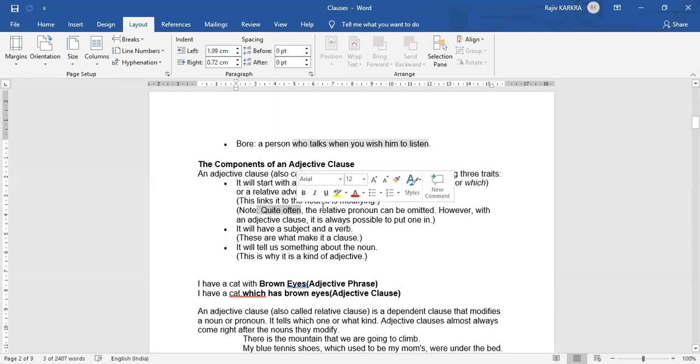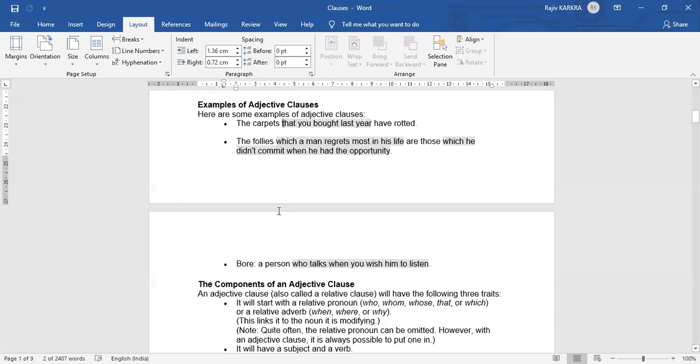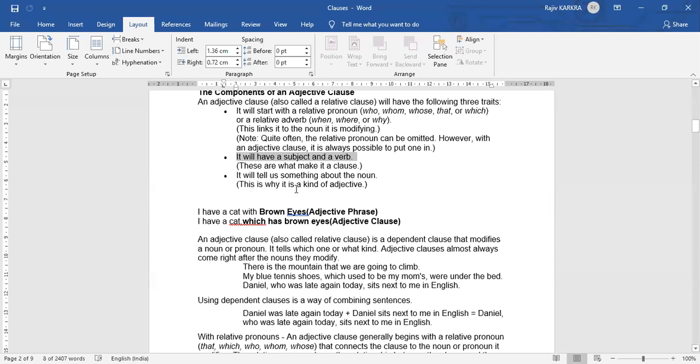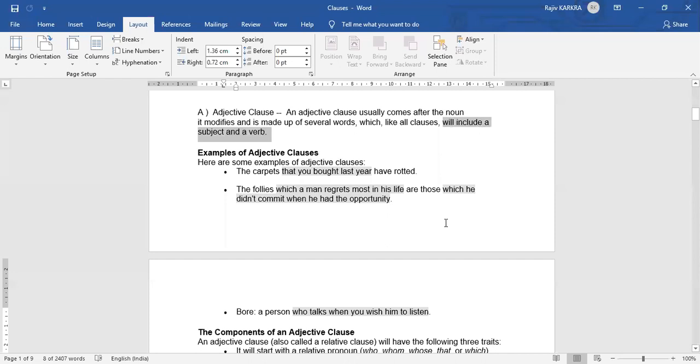Quite often, the relative pronoun can be omitted. However, with an adjective clause, it is always possible to put one in. So if there is an adjective clause, we need to put a relative pronoun. For example, here we have already put a relative adverb. So we can put the relatives, which, that. These are all relatives, so we need to put them in. It will have a subject and a verb. We all understand this, that the adjective clauses will always include a subject and a verb, and it will tell us something about the noun.